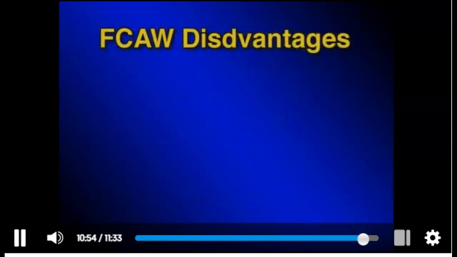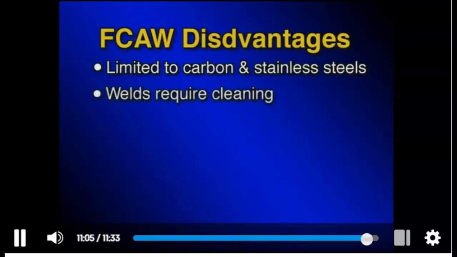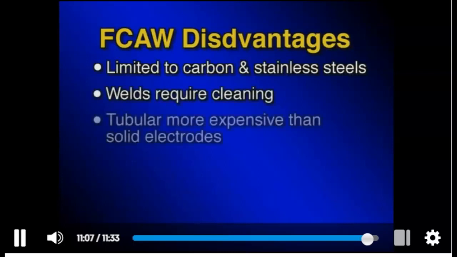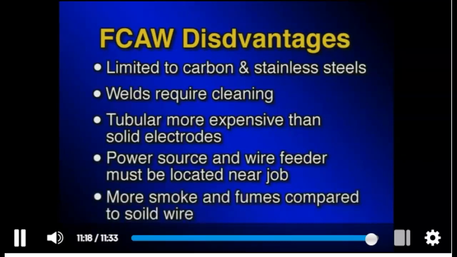However, flux core arc welding has some disadvantages too. FCAW is limited to welding ferrous metals and nickel-based alloys, such as carbon steels and stainless steels. It produces a slag coating that must be cleaned away. Electrodes for FCAW are more expensive than solid wire. The power source and wire feeder must be located fairly close to the welding operation, and FCAW produces more smoke and fumes compared to solid wire.